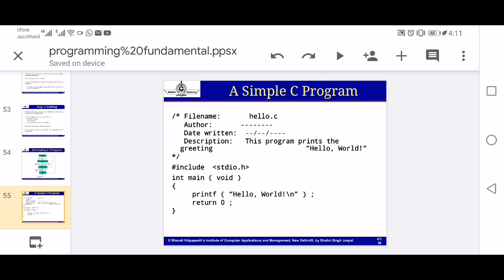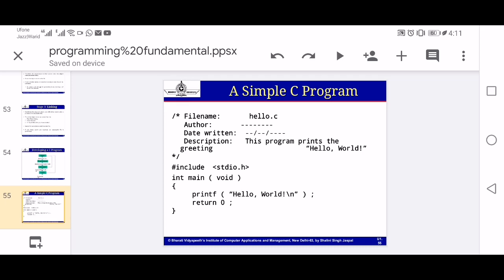What is the name of the author, when this program has been written, and what is the system requirement of the program. This documentation is performed right here. So this part is just comments, or documentation about the program, and then the main program starts from hash include.